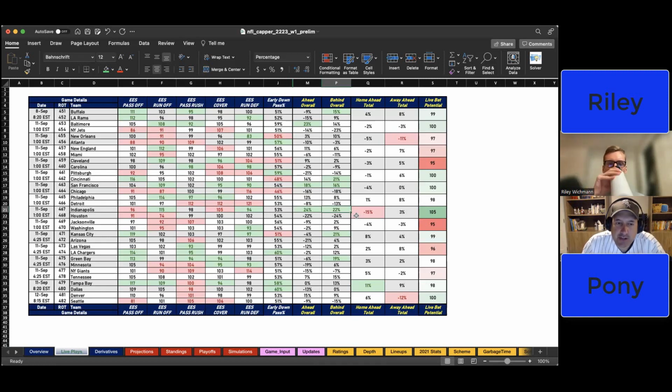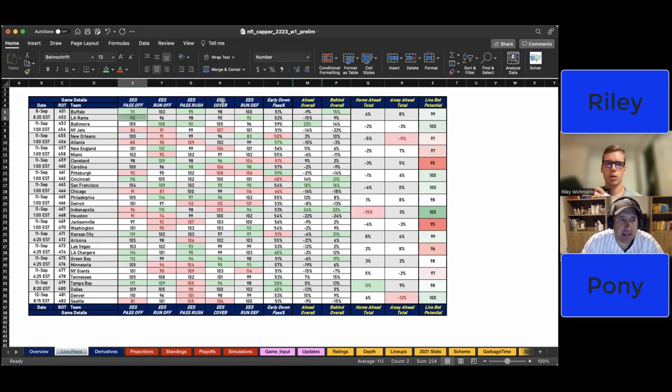We just want to make sure that you guys understand that everything here is color coded. So if you get confused, green means good, red means bad. If you take a look at Buffalo and the Rams, you can see that their pass offenses are 111 and 112 respectively.